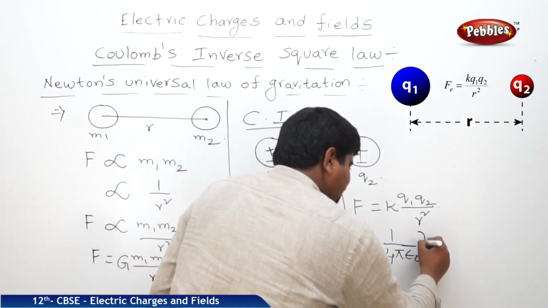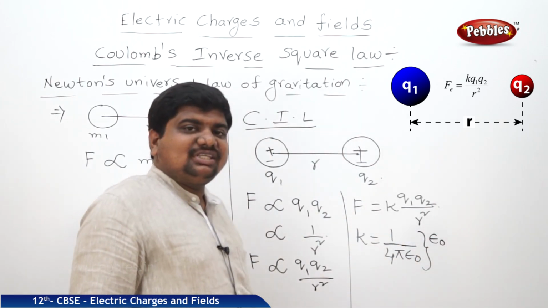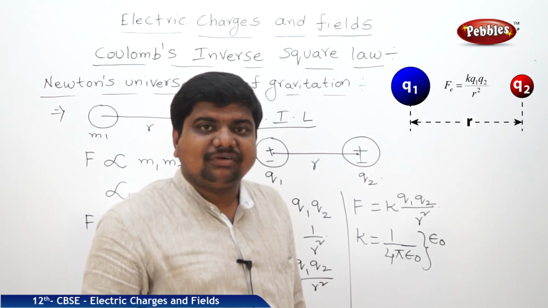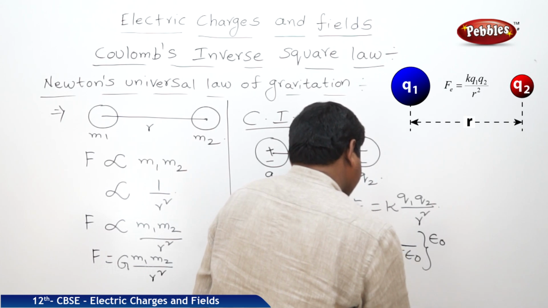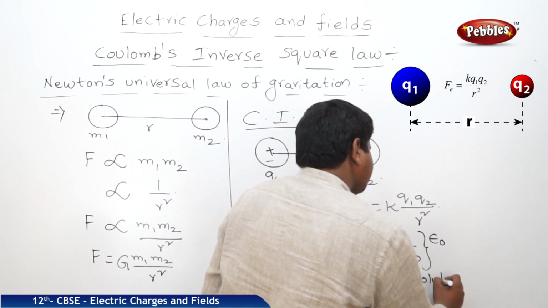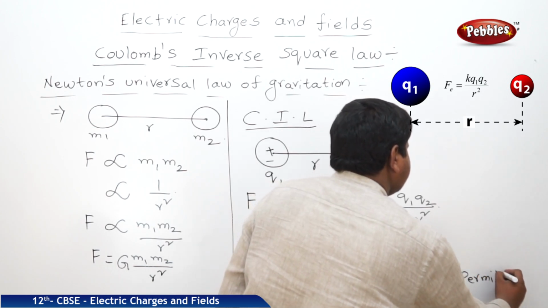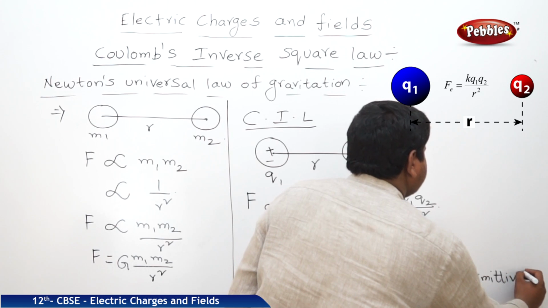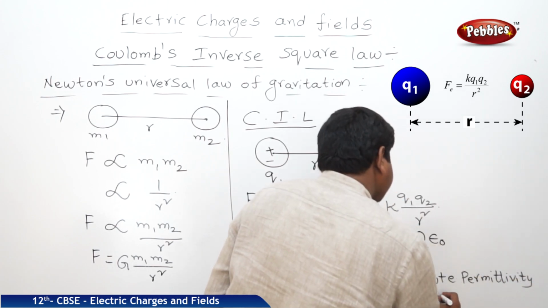What is this epsilon naught? Absolute permittivity of free space.